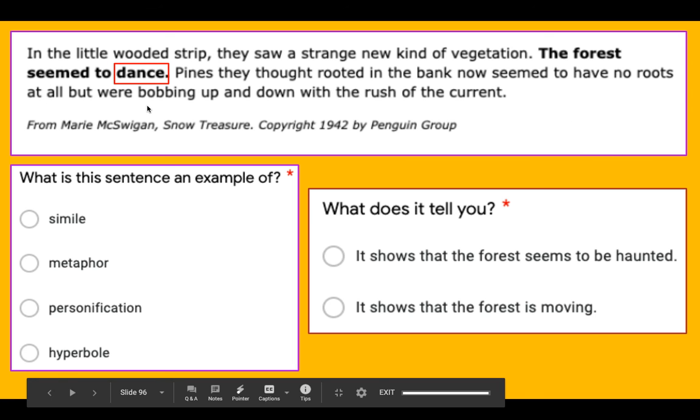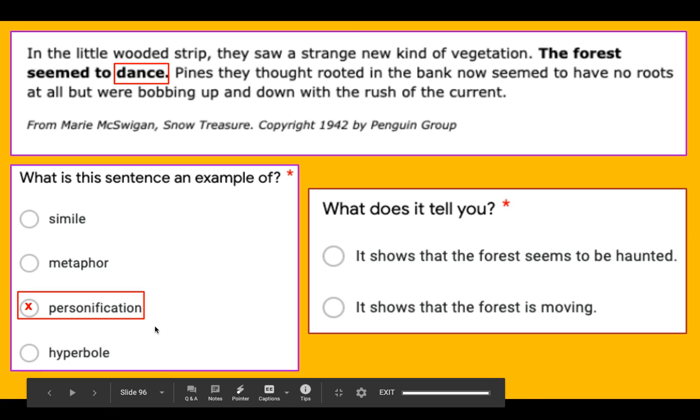Forests are not actually like living, moving things. People dance. So, what do I have when I have an inanimate object or an animal given a human quality like dancing? This time I have personification. And what does this tell me?